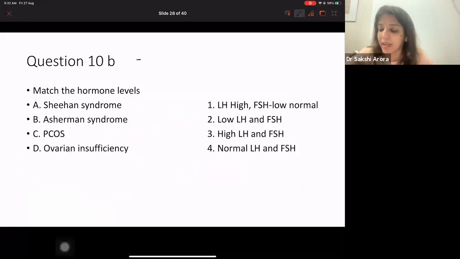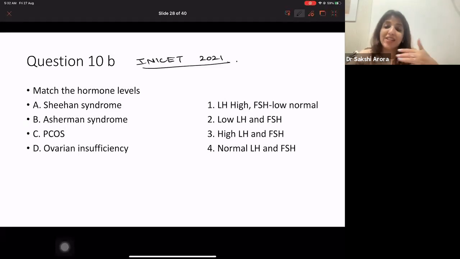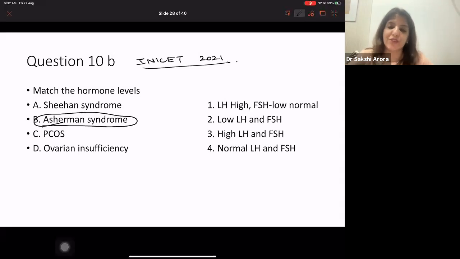Then this again is an INI CET 2021 question. You have to match the hormone levels, right? Tell me, in case of Asherman syndrome, how will the LH and FSH be? Just now we did. LH and FSH will be normal, right?